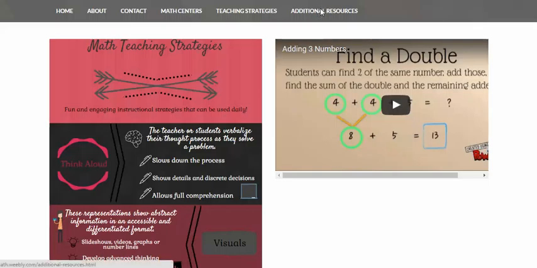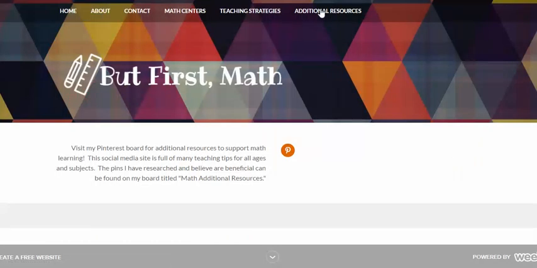And then the very last thing on the navigation bar at the top would just be the additional resources. On here you'll find a link to my Pinterest board for this website. It's called Math Additional Resources. So if you click on this orange icon right here, it'll take you to that Pinterest board, and then you can view all of the pins that I have researched and looked into. They're the ones that I feel are most beneficial for students.